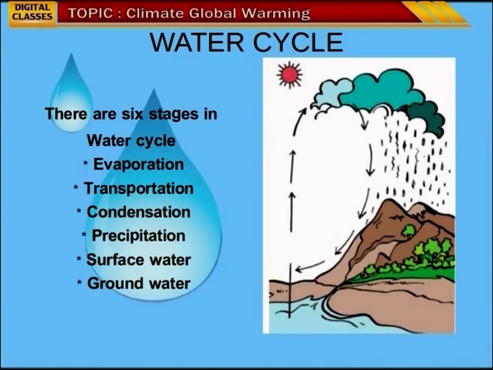Children, if you observe this image, the arrow marks start from the water bodies. This is the process of evaporation where the water starts moving in the form of water vapor from the water body towards the sky. Now, the arrow marks are reaching the clouds where this process is called condensation. The water vapor changes into water. The process of water changing into vapor is called evaporation.